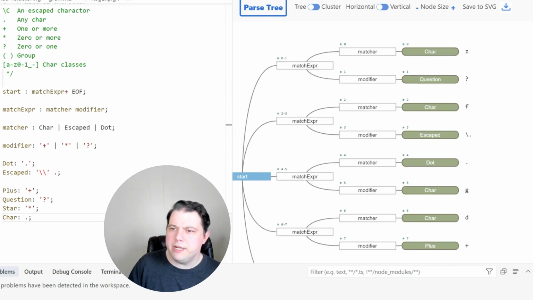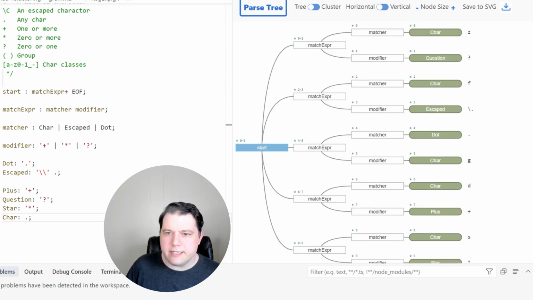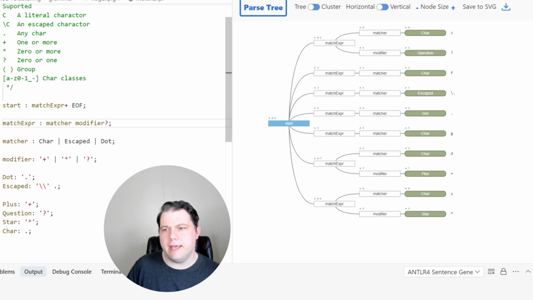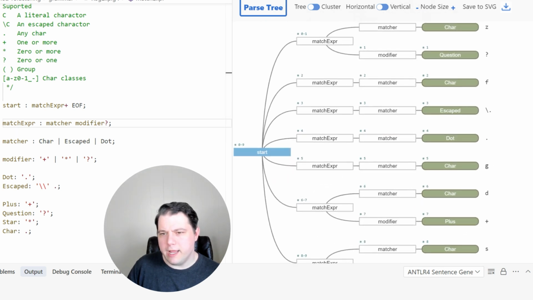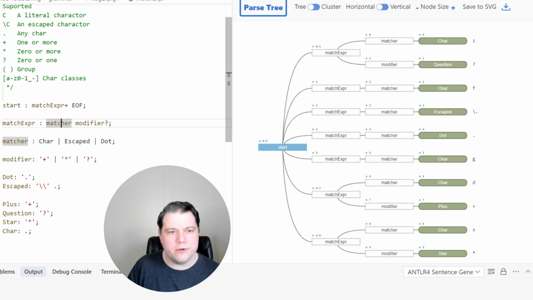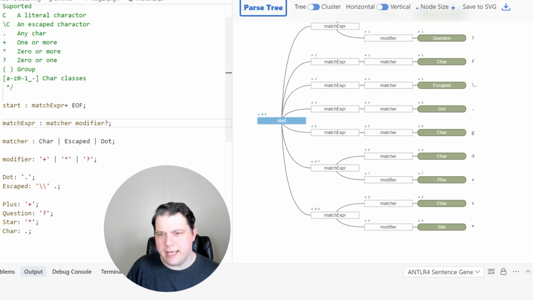We've got one match expression that's got a matcher of Z and a modifier of question. I like that. We've got a match expression of F and then a modifier that is of type escaped. I don't actually like that. I don't think that is correct. I think one thing that's going wrong with this is modifier is actually optional. Like we just maybe have a modifier. So yeah, it matches very differently when we make modifier optional, and it'll attempt to just go and find the next matcher if it's unable to match that.